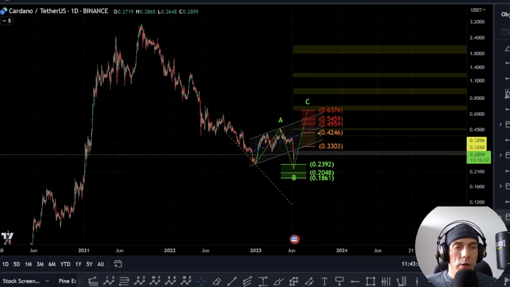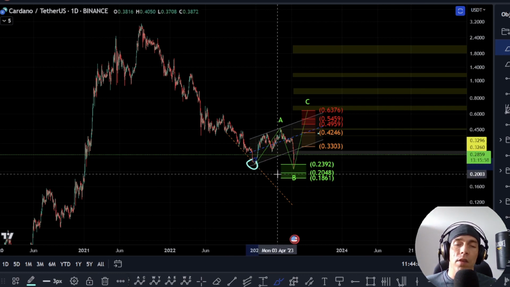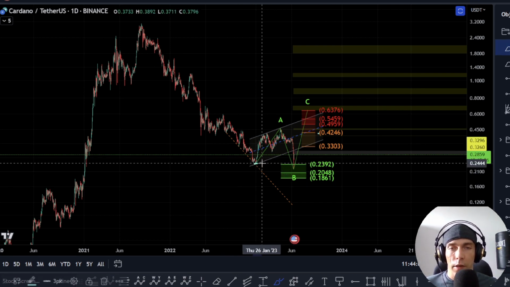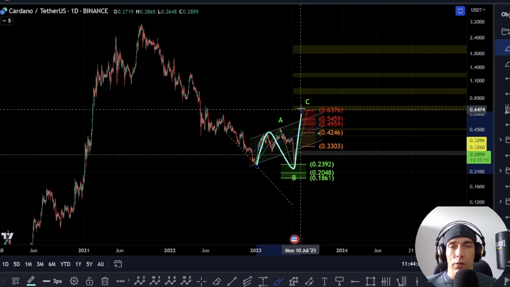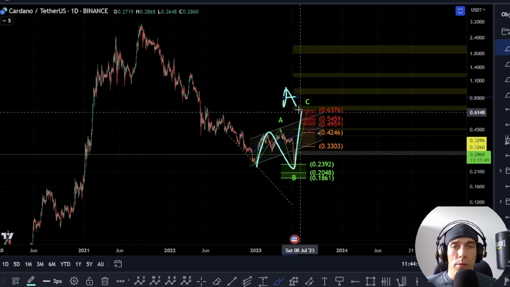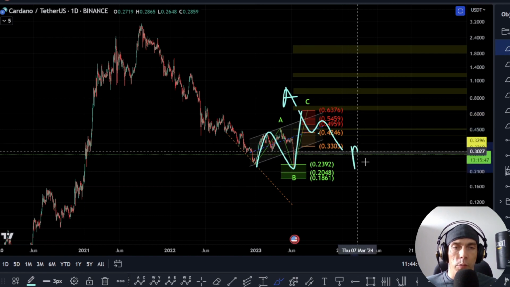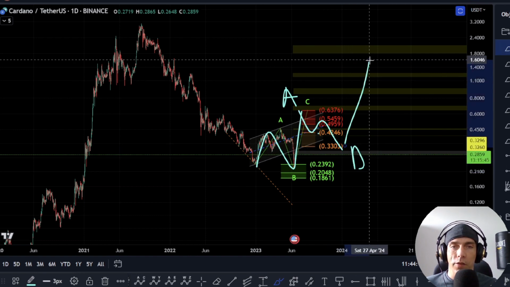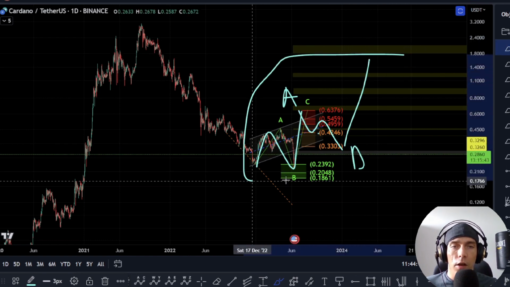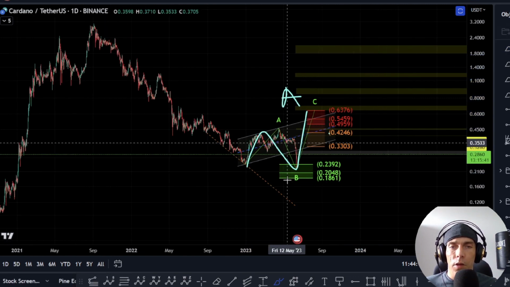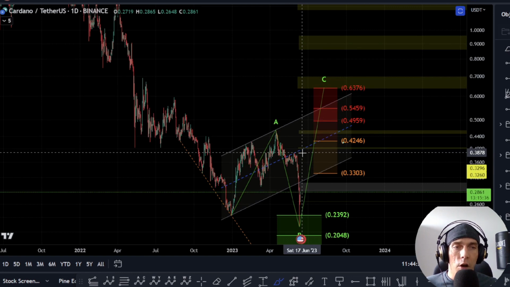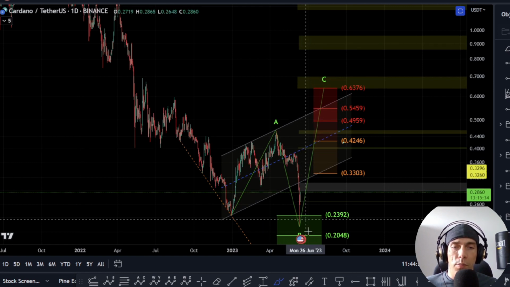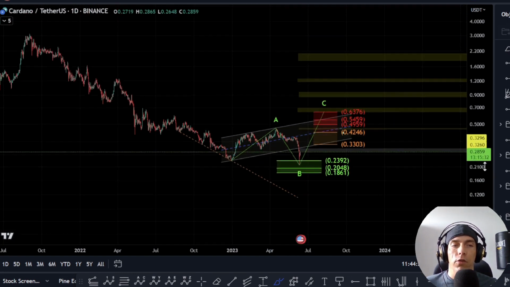If, however, we start to reverse to the upside here, then my primary expectation would be that this Z wave actually completed over here. And then we could be looking for a corrective move to the upside. So this would form an A wave, we get a 3-wave move down for a B, and then potentially would be looking for a C wave to the upside, something like this, looking to push up. But really, until we start to break some of these key zones, so this high here, like I said, of this 3878, I would be primarily looking for that continuation to the downside.